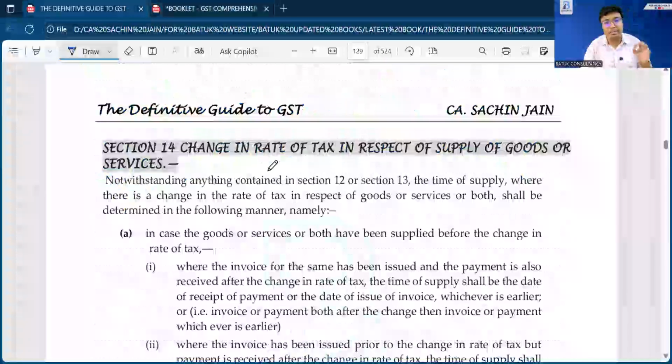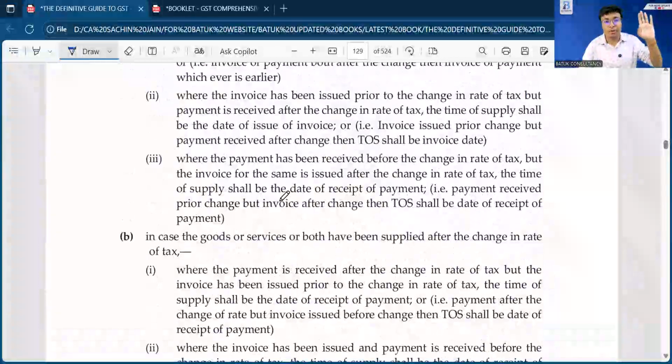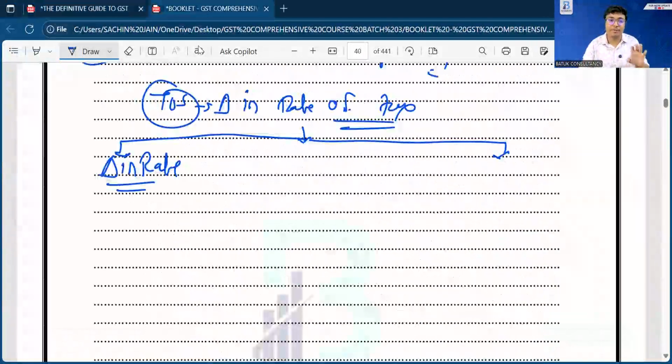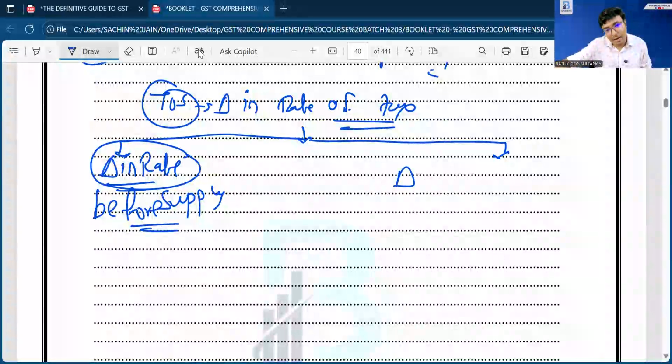This same chapter is given on page number 123, but I request you not to open your book right now. Just focus on the example. After the discussion on the example, we'll go through the book as well, so that it will be very easy. The second is change in rate after supply.